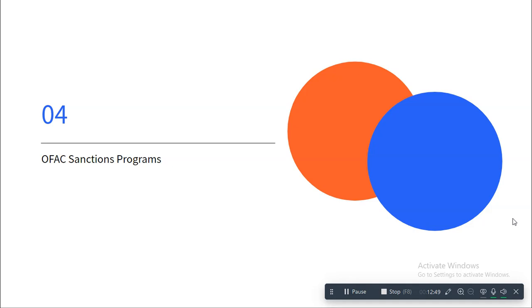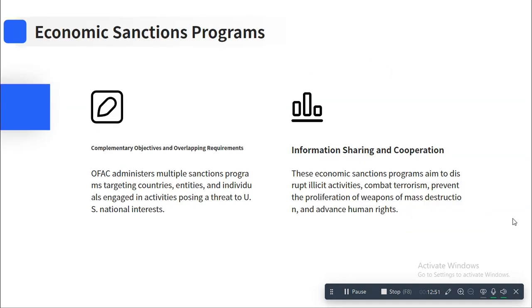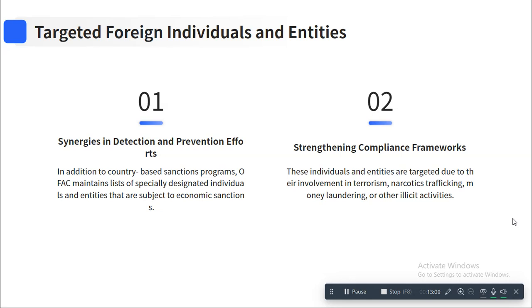Now let's see OFAC sanction programs. So we have restrictions or bans by the OFAC, we'll just talk about a few here. Like we have economic sanctions, where economic activities are banned or restricted by the Office of Foreign Assets Control. So this is one kind of sanction. Then we have another, targeted foreign individuals and entities. That means if any individual is identified as a threat by the US Treasury or the US government, then OFAC can put a sanction on that particular individual or that particular entity.